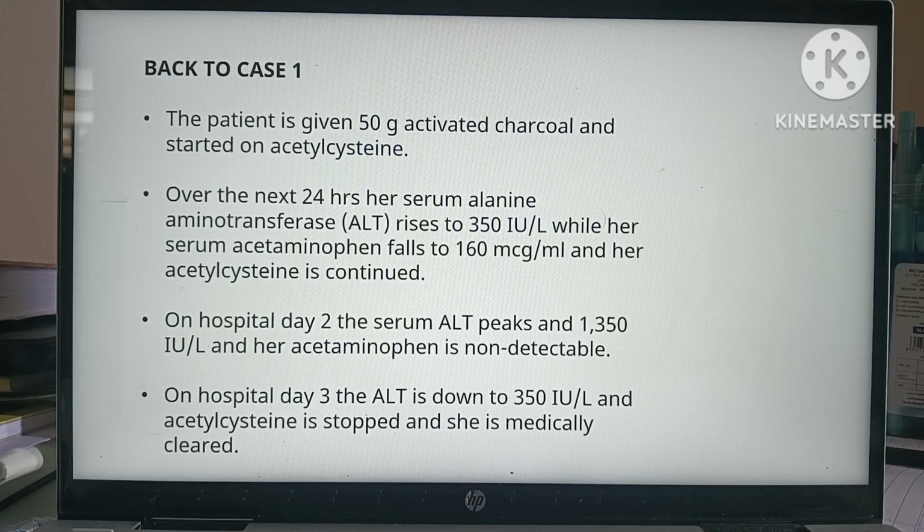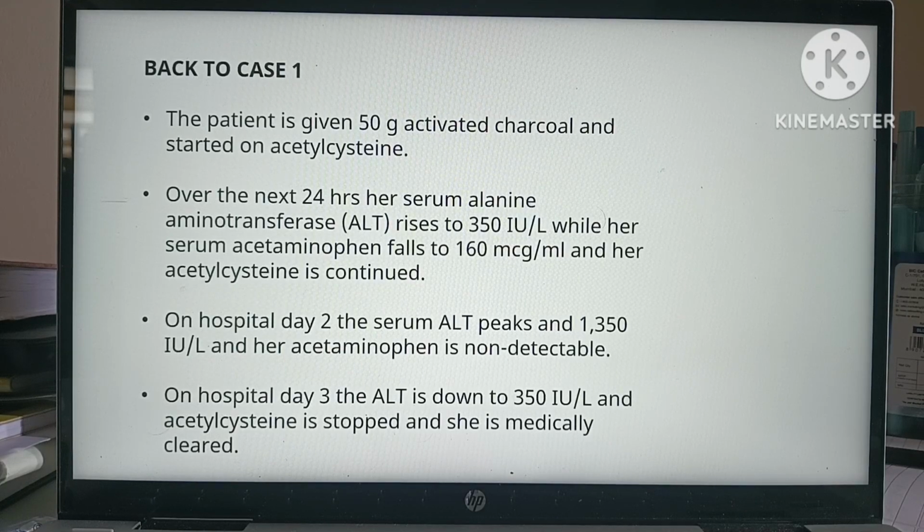So we had discussed a case at the start. The patient was given 50 gram activated charcoal and started on N-acetylcysteine. Over the next 24 hours, her ALT rose to 350 and acetaminophen fell to 160 mics per ml, and acetylcysteine was continued. On hospital day 2, serum ALT peaked at 1350 international units per liter, and acetaminophen was non-detectable. On hospital day 3, ALT was down to 350 and acetylcysteine was stopped and she was medically cleared.